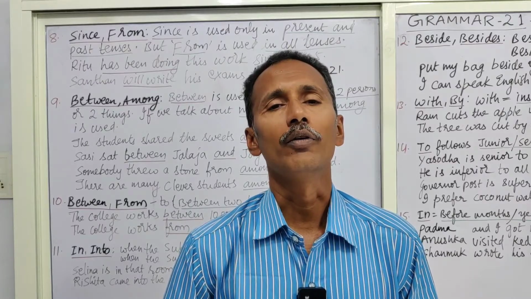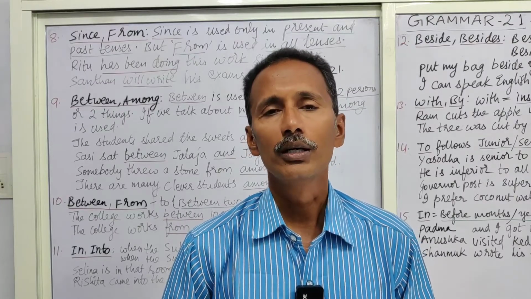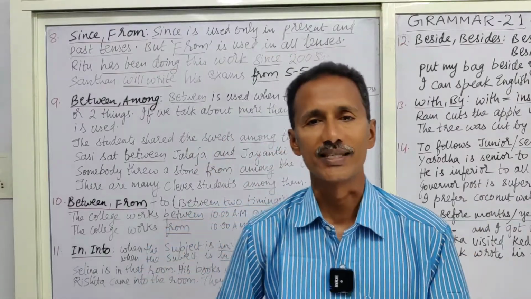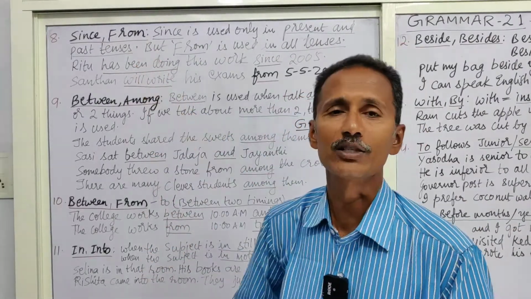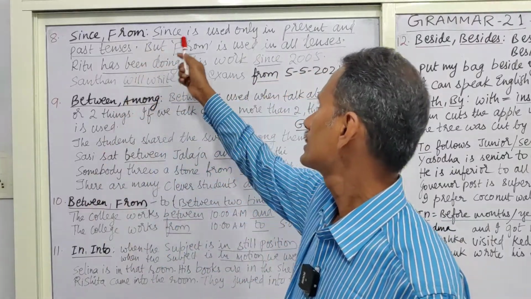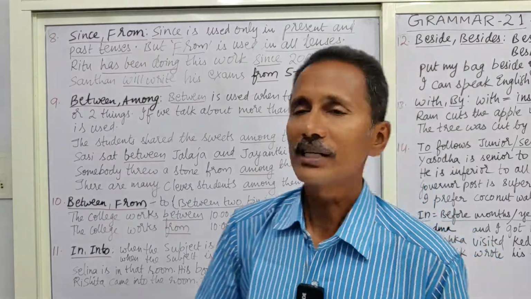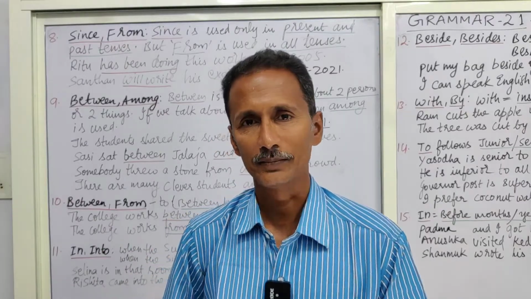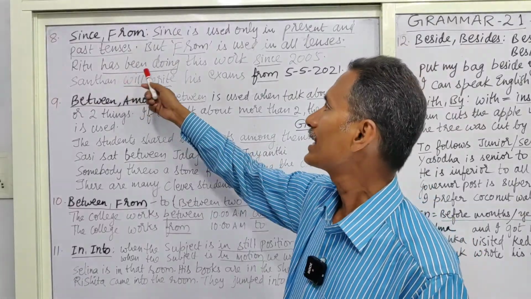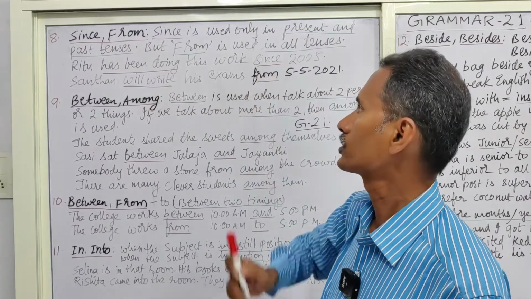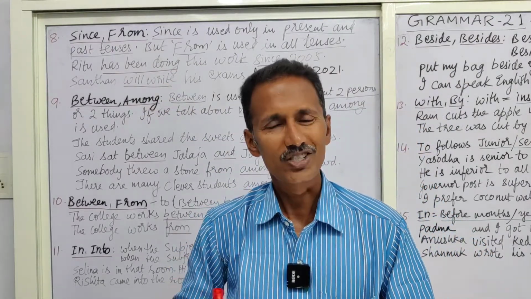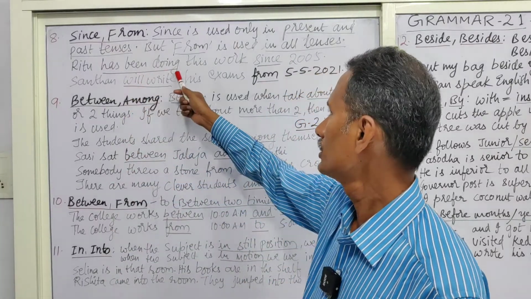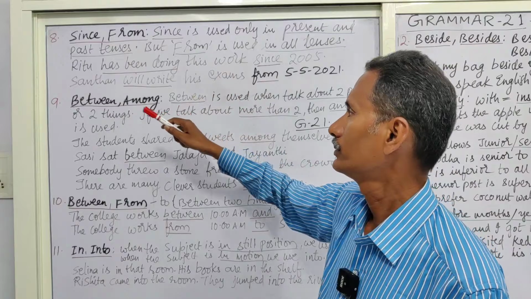Now coming to our grammar 21st chapter, that is part 2 of the prepositions. Coming to the usage of since and from. Since is used only in present and past tenses generally, whereas from is used in all tenses. Example, Ritu has been doing this work since 2005. Structurally, that sentence is in the present perfect continuous. Ritu has been doing this work since 2005.